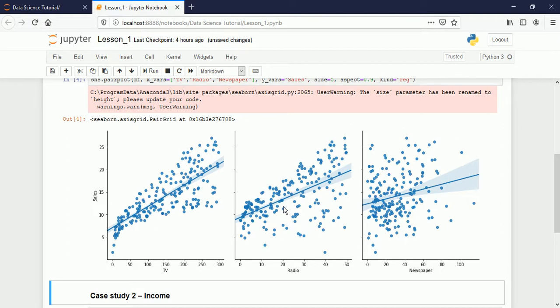But here the values are more spread out, compared to this and this. It means there is a close relationship between sales and TV. And if that is not there, then it is better to use radio and sales. That also shows somewhat better compared to this one. But here the values are very spread out.